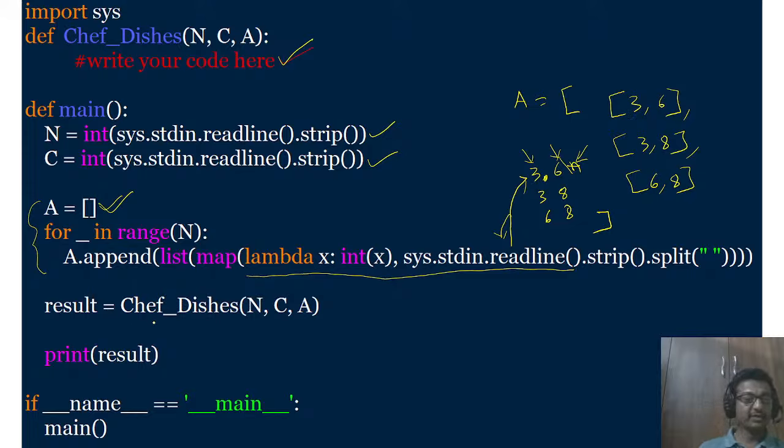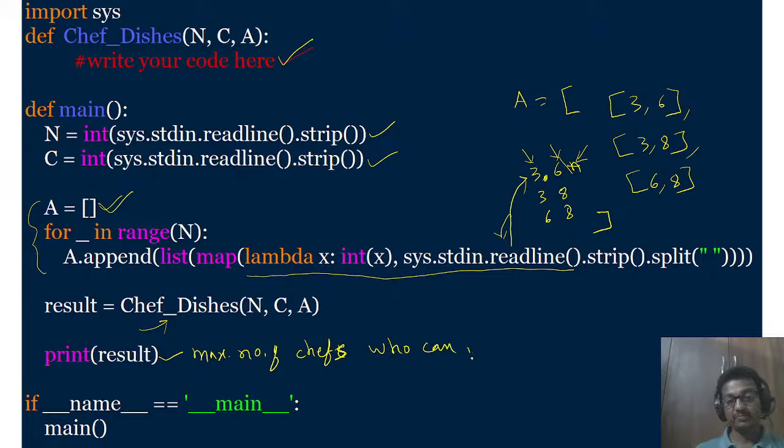Then calling the function here in the code, the chef dishes function is called, where n, c and a are passed as arguments. This function now should return a result. Then if you print the result, it is nothing but the maximum number of chefs who can prepare the dish in that competition.